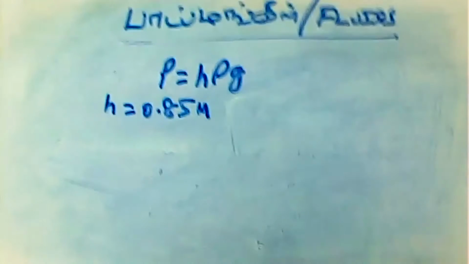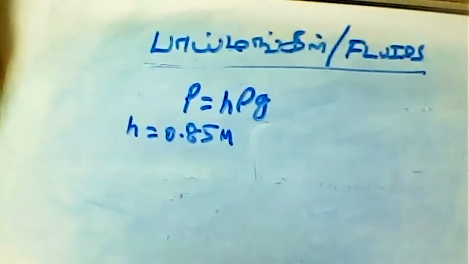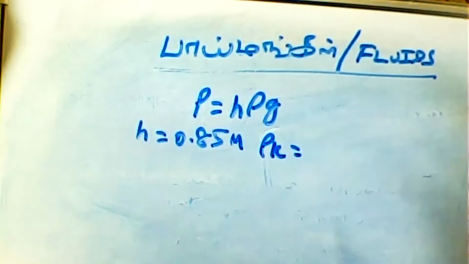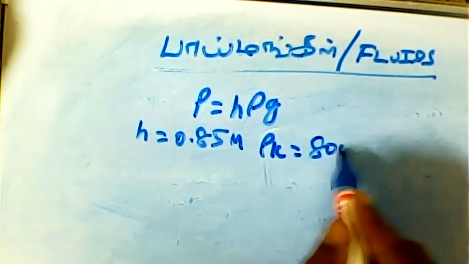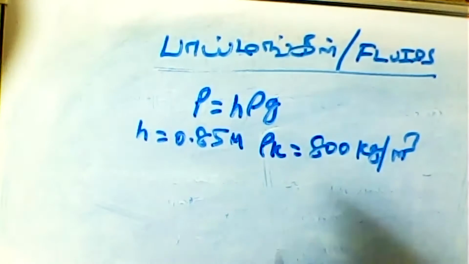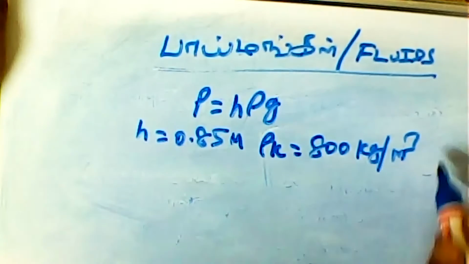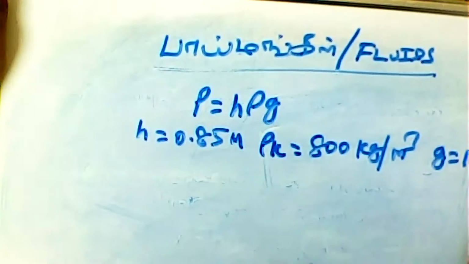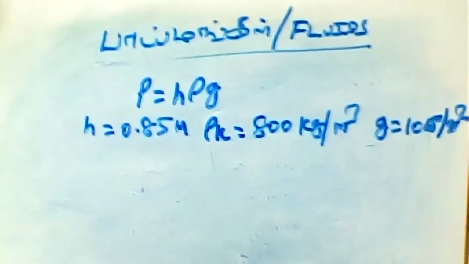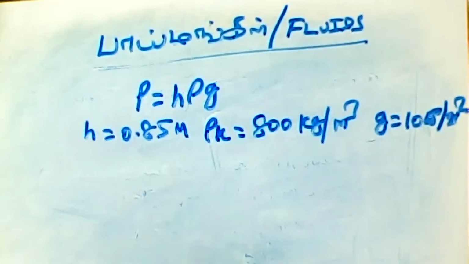Then rho K is equal to 800 kg per meter cube. Now G is equal to 10 meters per second square. Okay, these are the three data given.